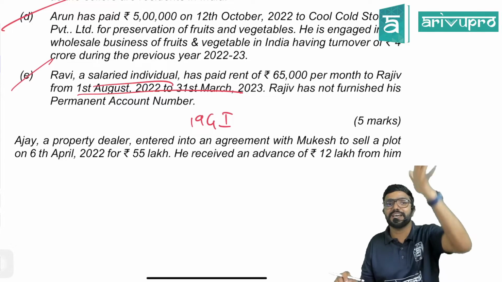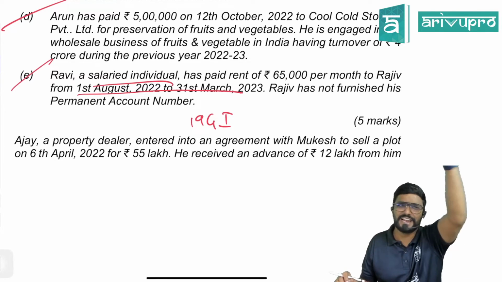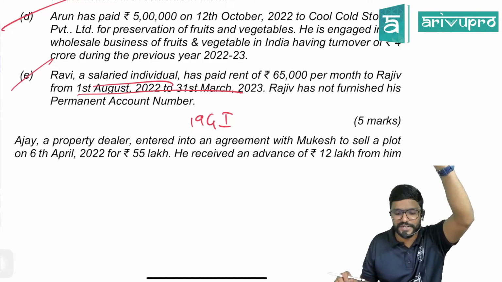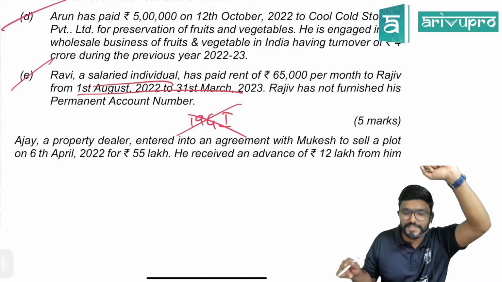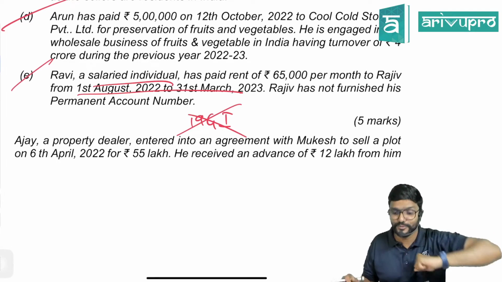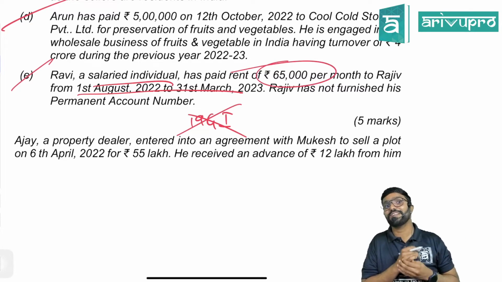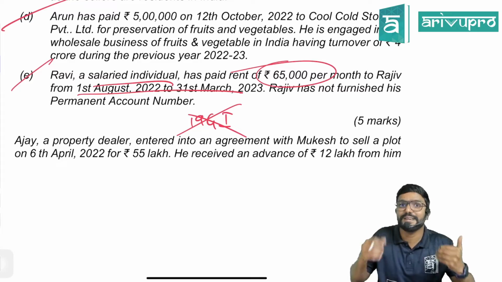No, because they are not subject to tax audit last year, because salaried employees will not get their books of accounts audited. So that means 194I is not applicable, means no TDS. No, as the monthly rent is more than 50,000, TDS is applicable.